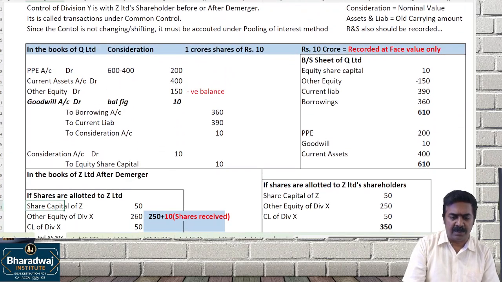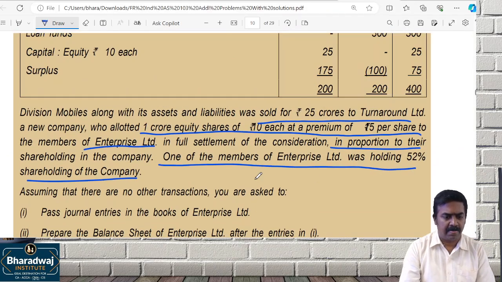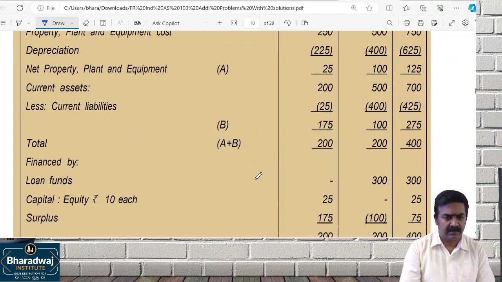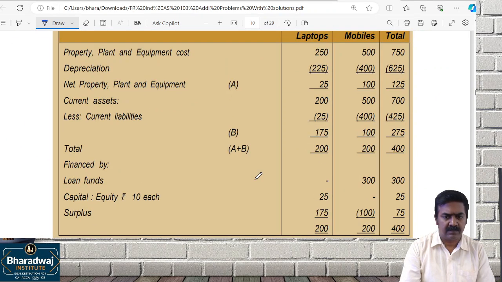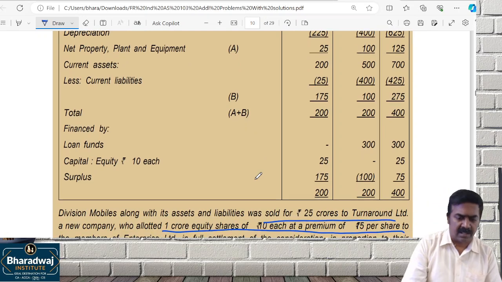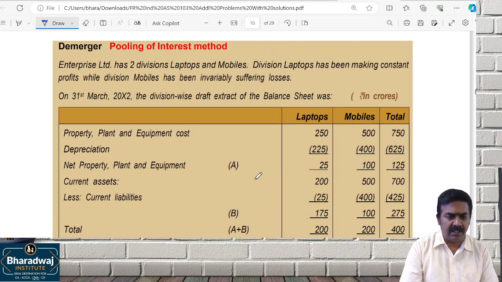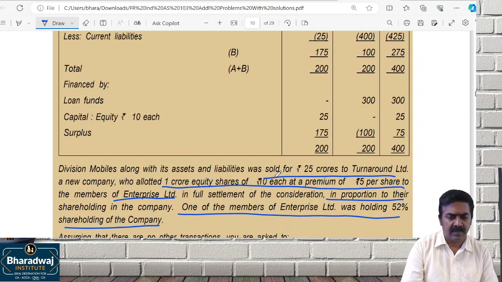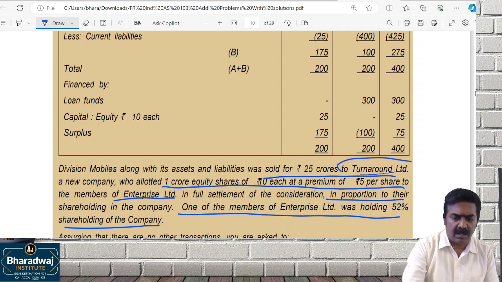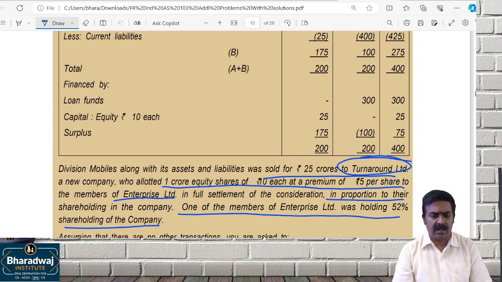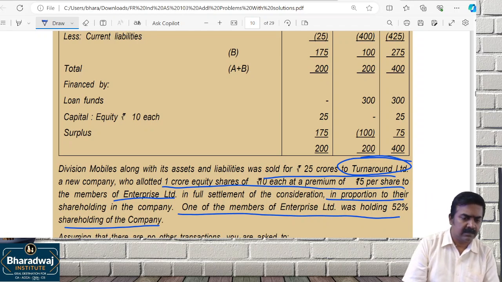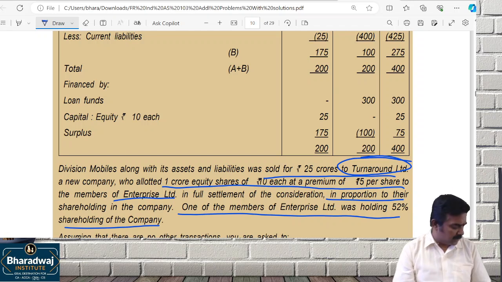We have to deal with and solve it in the same way. Shall we start? In the books of what, the new company? Turnaround Limited. It's a new company. Try it.